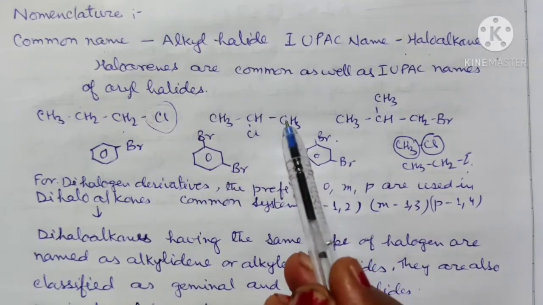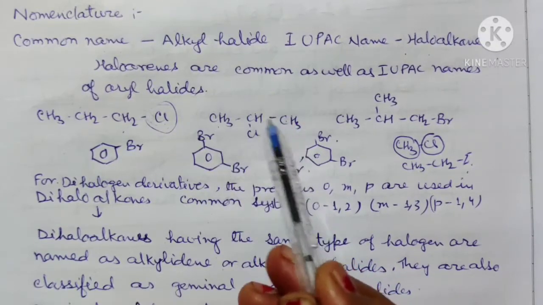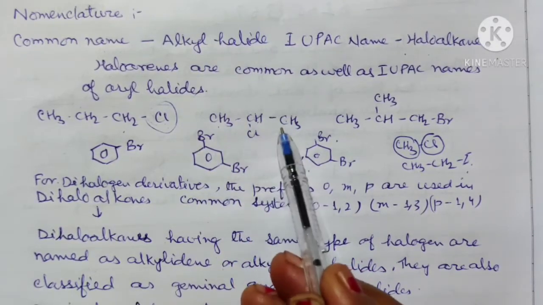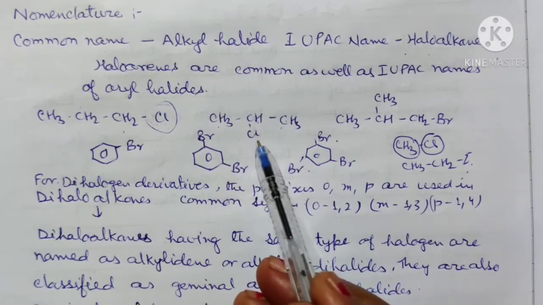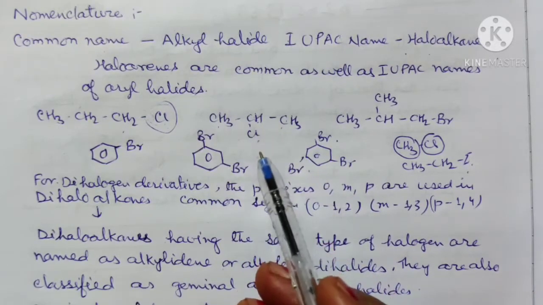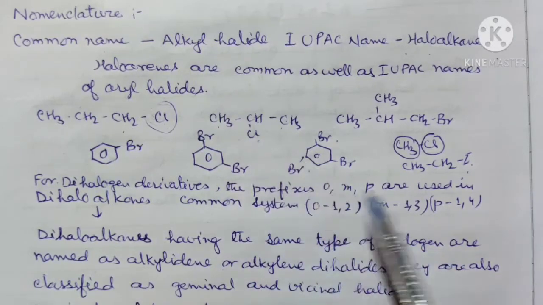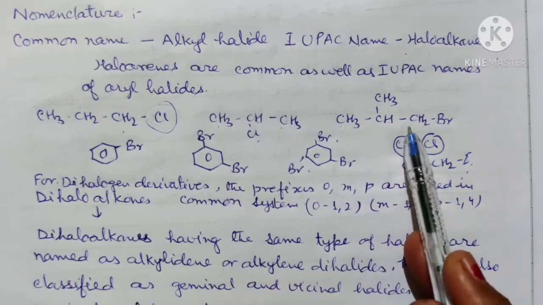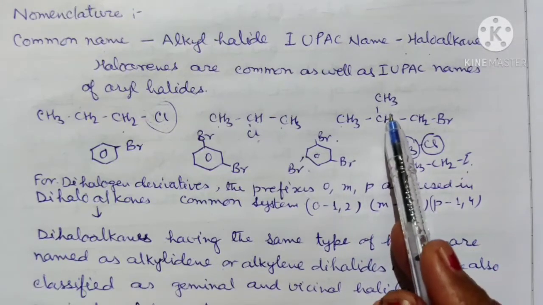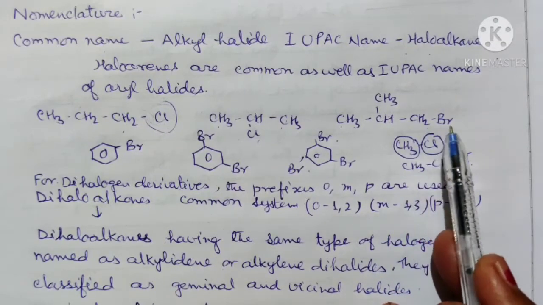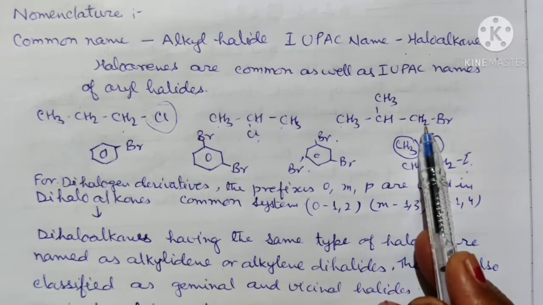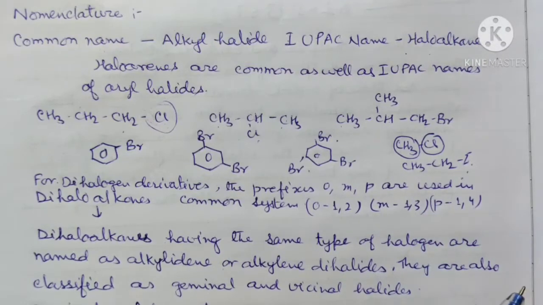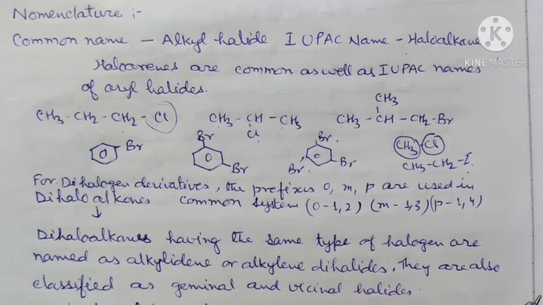We can start the numbering from this side or this side. So this is 1, 2, 3, just 2-chloropropane. Here we write the number, and this numeral represents the position of the halogen atom. Similarly, we can do it here. Now 1, 2, 3 are there. With the halogen atom, there is also one methyl group, so we can write this as 1-bromo-2-methylpropane. In this way, we can write the name of the haloalkane. This is for the monohalogen compounds, that means for the monohalides.